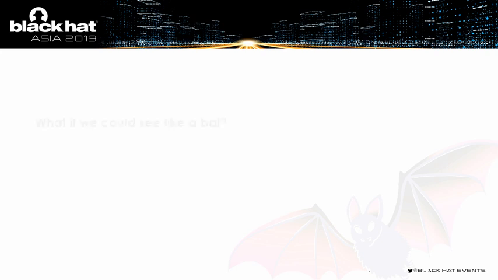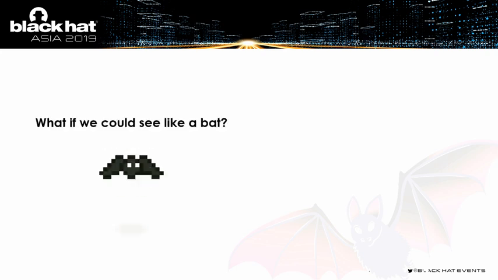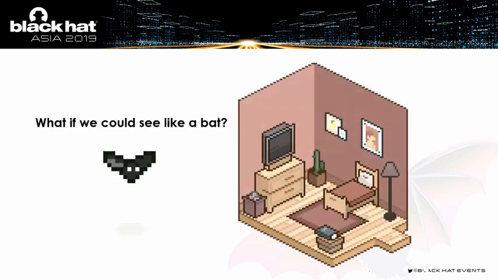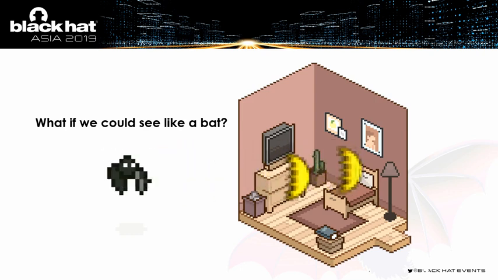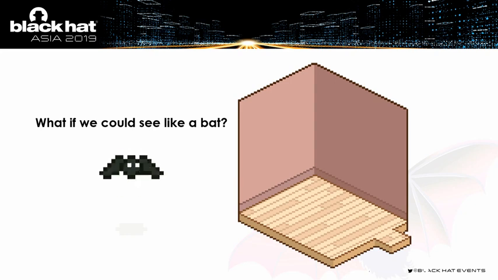So imagine if you could see like a bat. Think of a room filled with objects, a television, a carpet, pictures on the walls, and you clap your hands, and you listen to the echo. How does that sound? Now remove all the objects from that room and clap your hands again. What do you hear? The sound's different, right? That's because the sound waves reverberated off all the surfaces and the materials and the objects in the room and bounce back to you and capture what is in essence a fingerprint of that room.